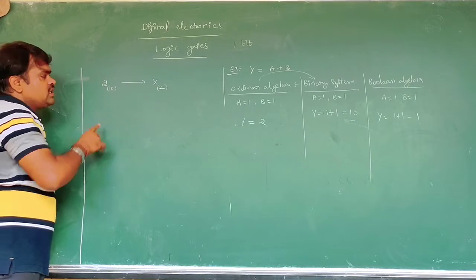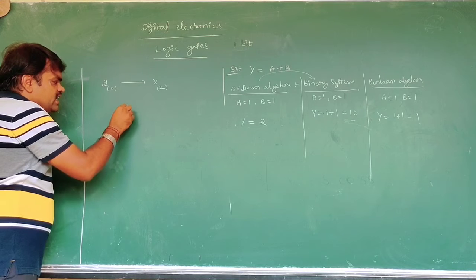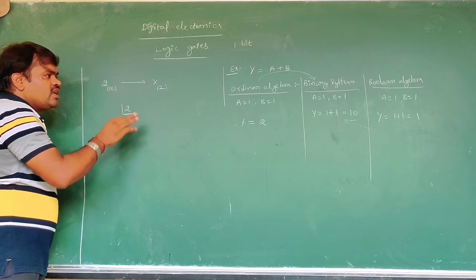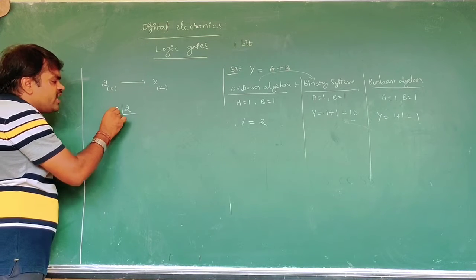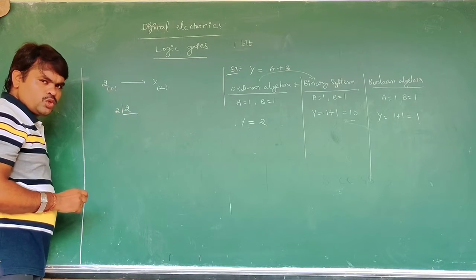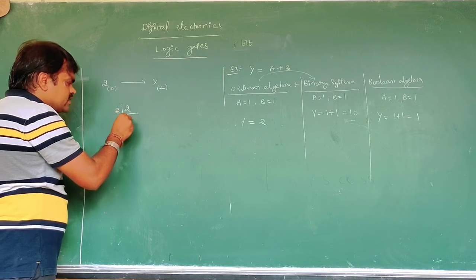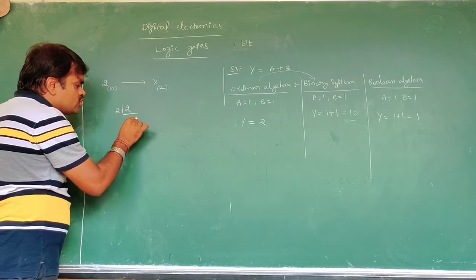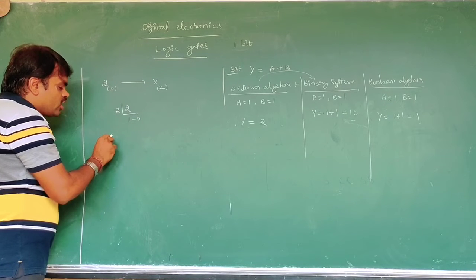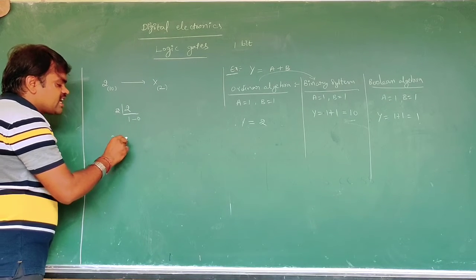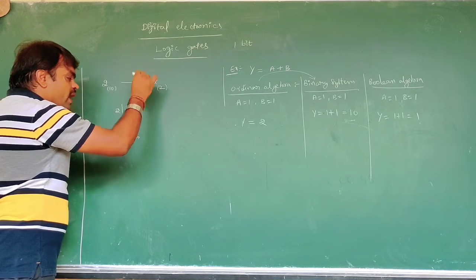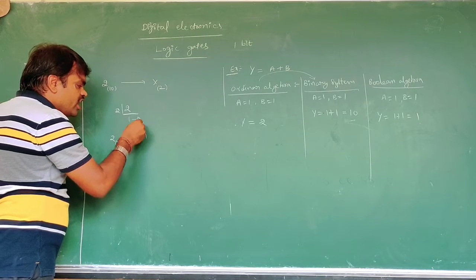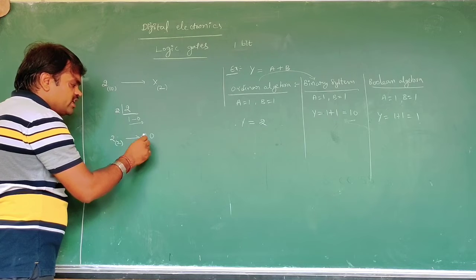For the binary conversion, we divide by 2. 2 ones are 2, remainder 0. That's why decimal 2 is converted to binary, and you can write it like this, from left to right: 1 0.